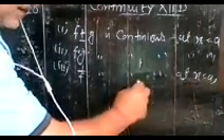And the third point, 1 upon f is also continuous at x equals a, provided that f of a is not equal to 0.